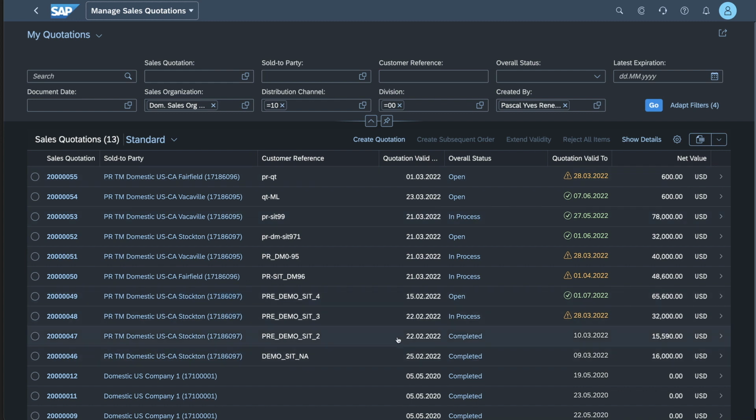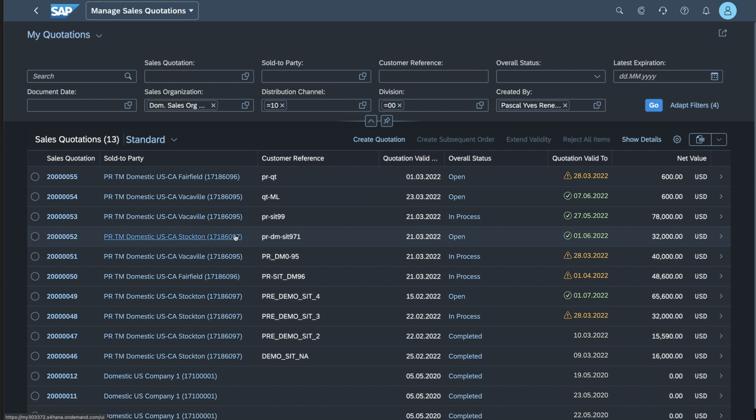So that's setting the scene for the quotations that we have before us, and ideally I would want the system to try and provide me some help, some inputs into where my focus should be. So number one, notifying me that some quotations are about to expire and I should really get my act together to try and close them.